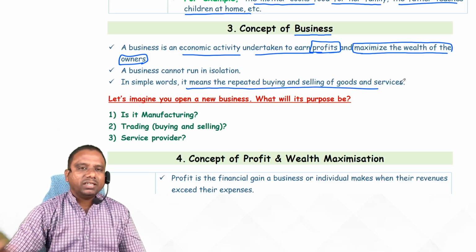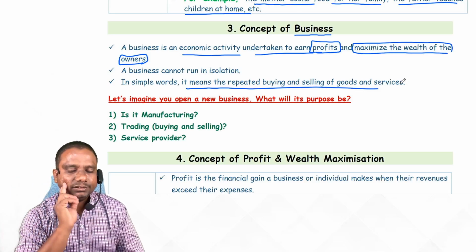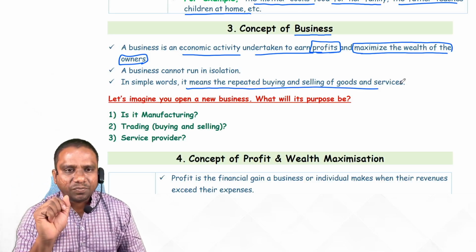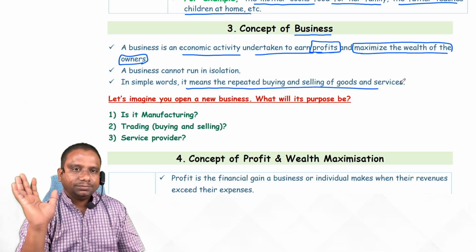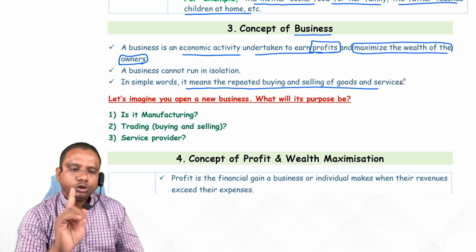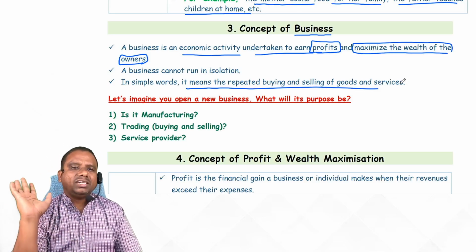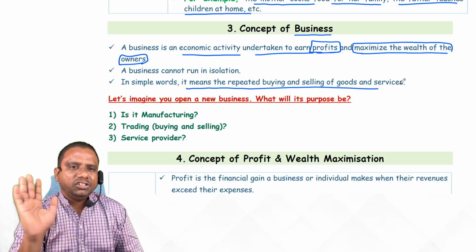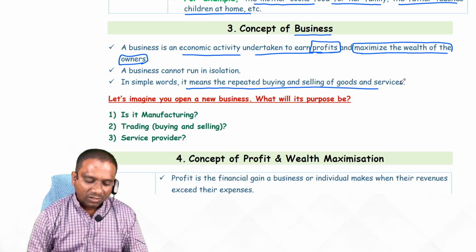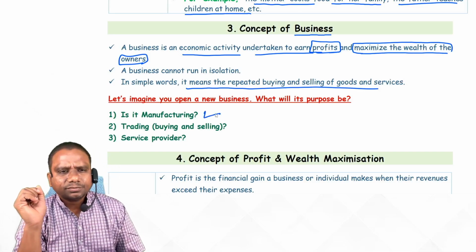Now let's imagine you want to do some business. You have only three options. What are those three options, sir? The first is manufacturing.